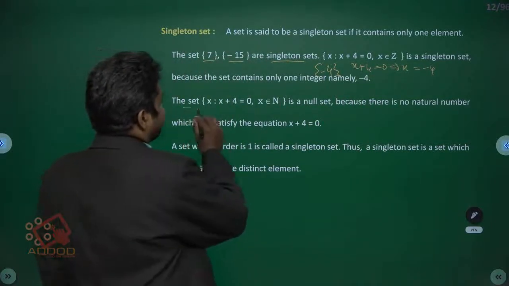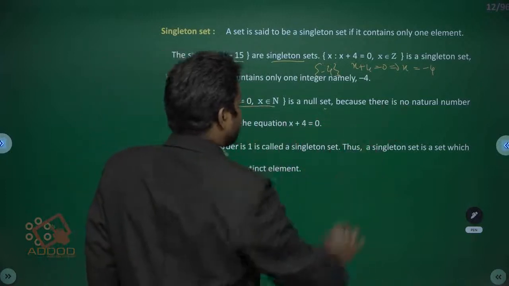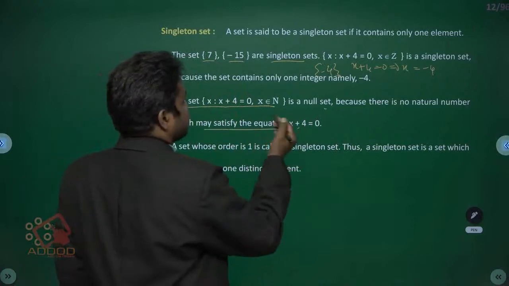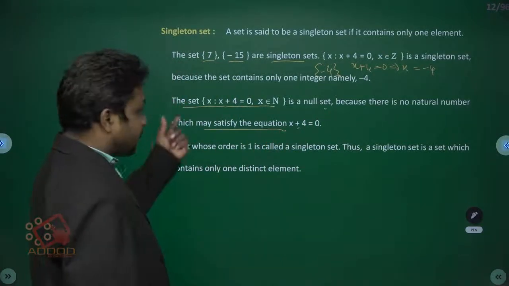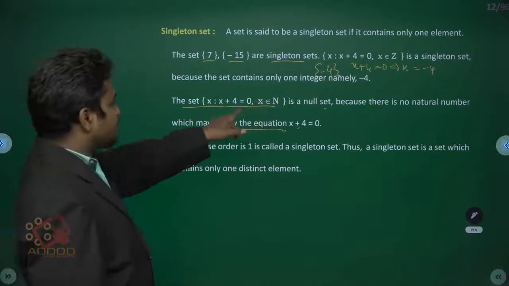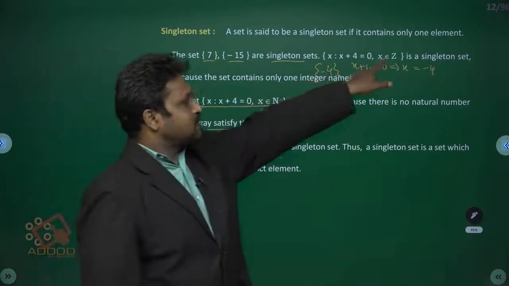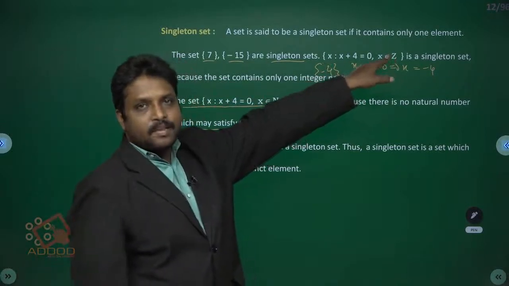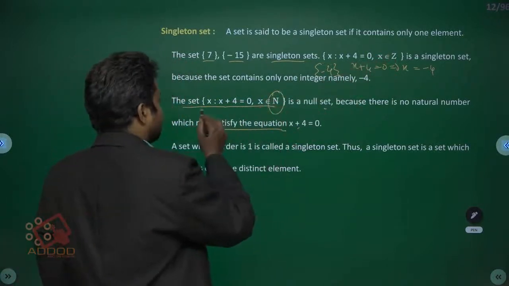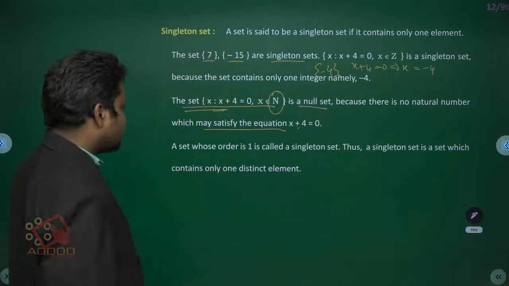Next, the set of x such that x plus 4 is equal to 0 is a null set when x belongs to N, because there is no natural number which satisfies the equation x plus 4 is equal to 0. If x is equal to minus 4, minus 4 is an integer, but here it is given that x belongs to N, and minus 4 does not belong to the natural numbers. That's why this is called a null set or void set.